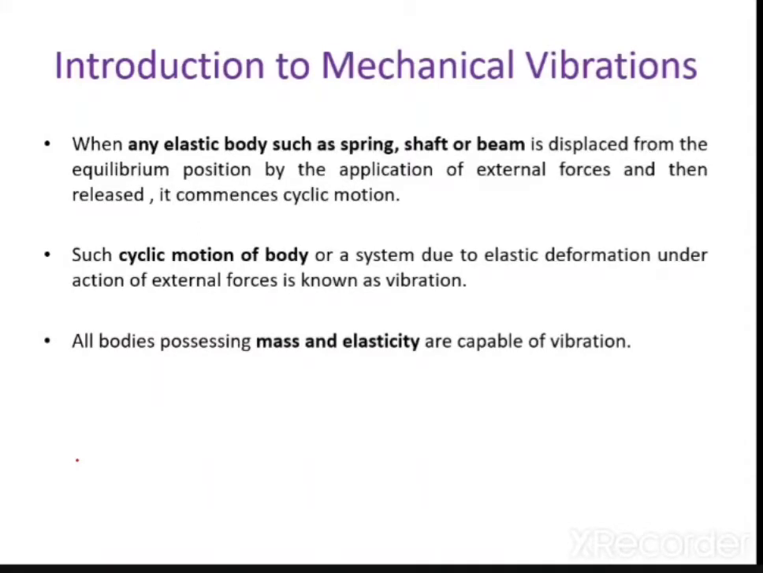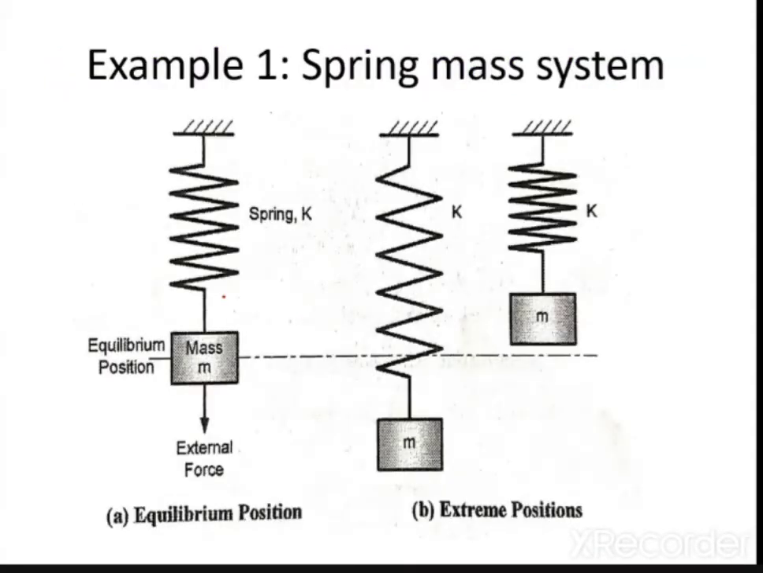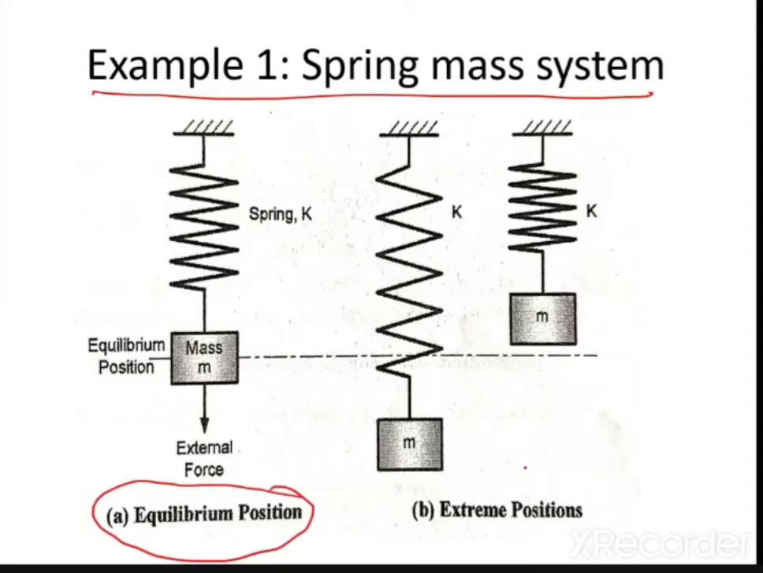Now I will explain one by one a detailed example of how this motion happens. Already you know that there is a cyclic motion of a body due to the elastic deformation under the action of external forces. But exactly how it happens, we'll understand. So let us take an example. I will explain two examples. One is the spring mass system, and the second one is the simple pendulum. To understand, first is the equilibrium position, and second is the extreme position.